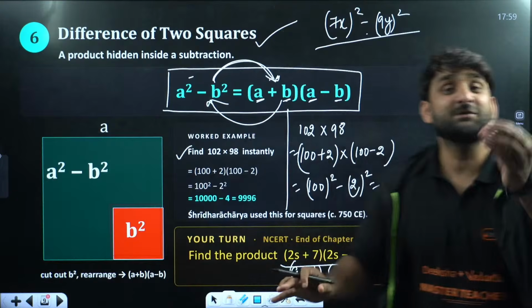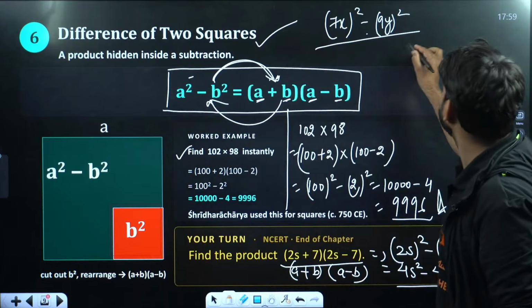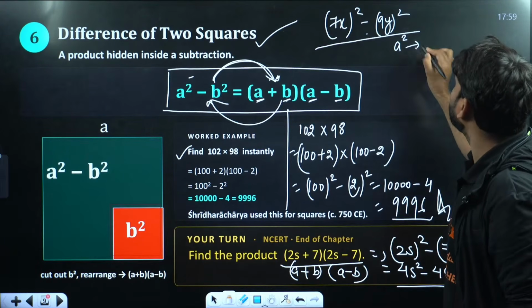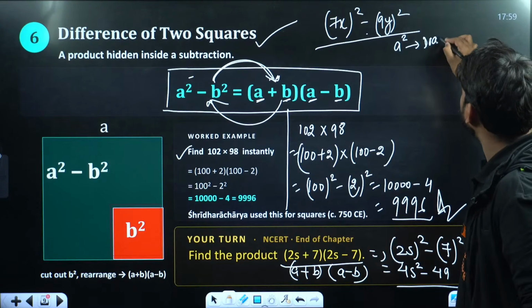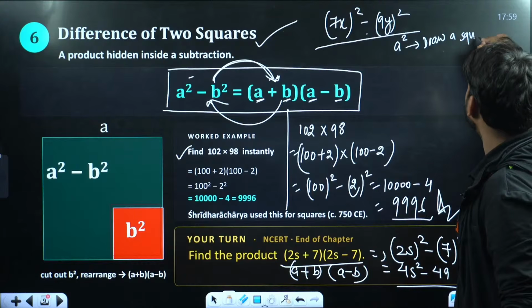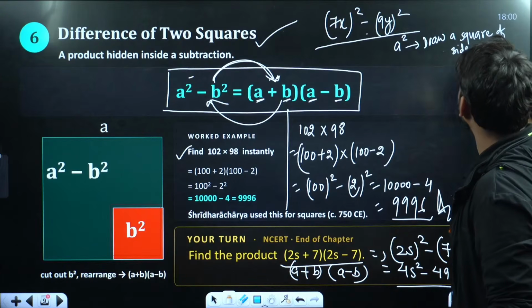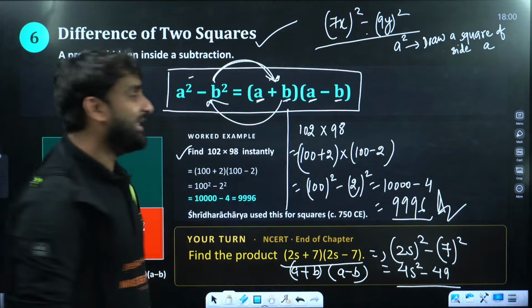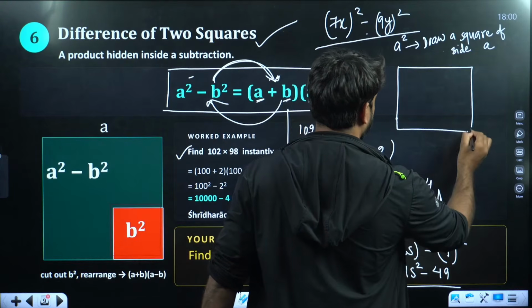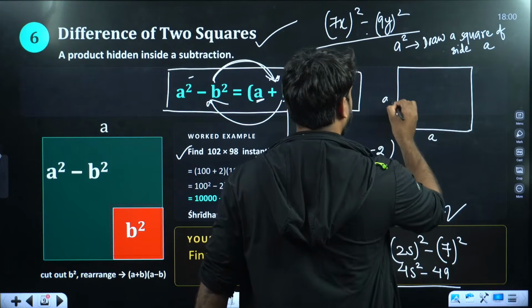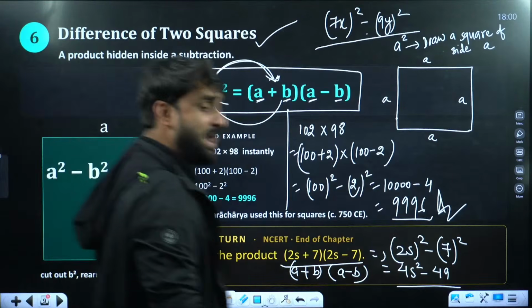Listen, champion. Please look at the screen. Can you see here? This is a square. So do one thing. To get a square, draw a square of side A. Come on here. Draw a square of side A. So let's draw. This is the square of side A. Okay. Perfect.